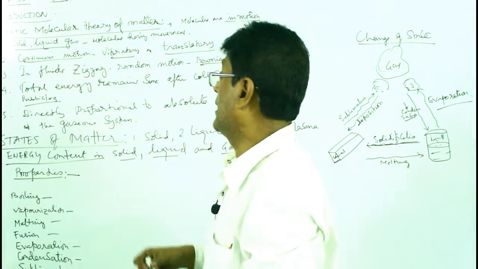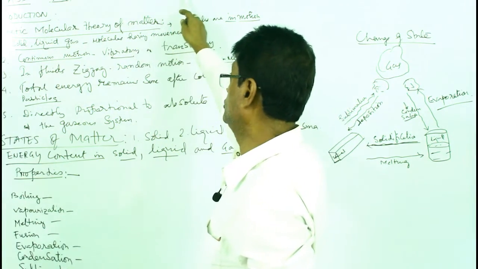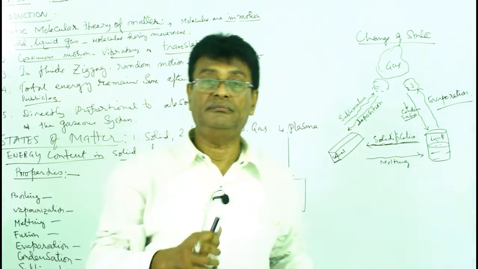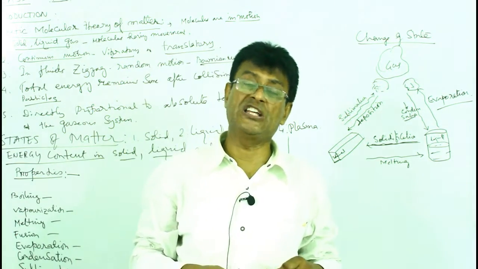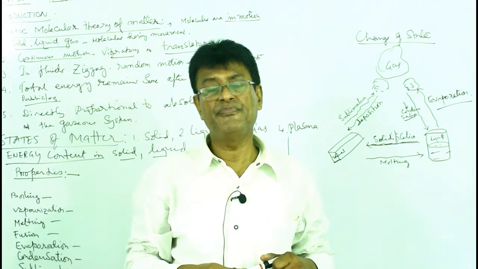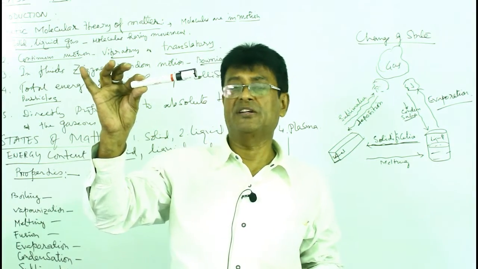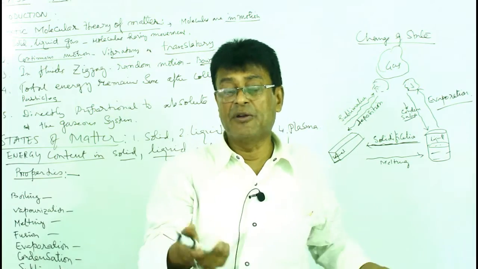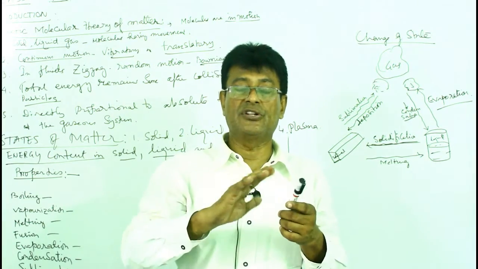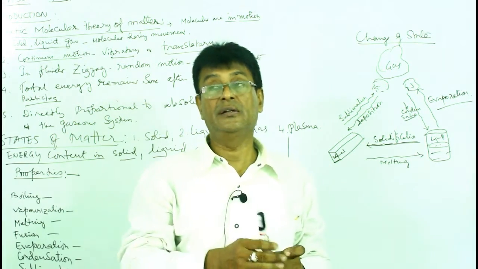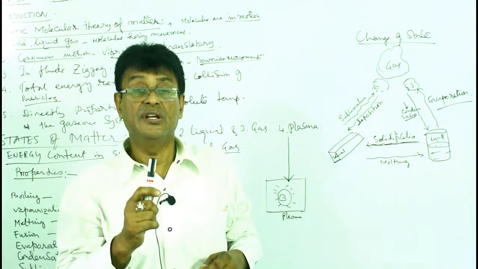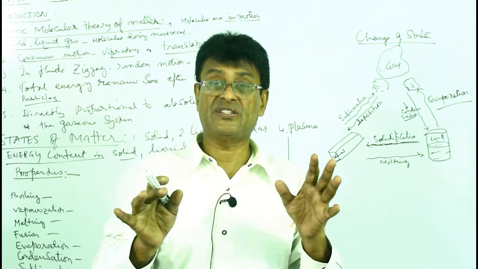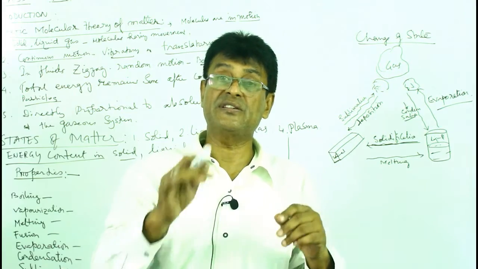Alright, so anything that has mass, occupies space and can be perceived by the senses, realized by the senses, is known as matter. Why is this matter? Because this is occupying the space. It has a little bit of mass, and if you close your eyes also, you touch, you know that this is a substance. So anything that has mass, occupies space and can be perceived by the senses is matter.